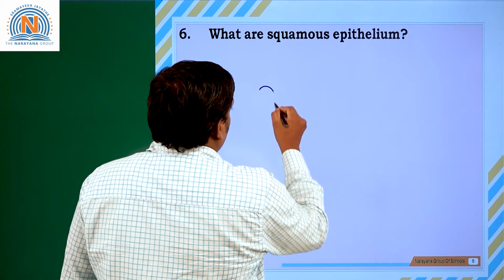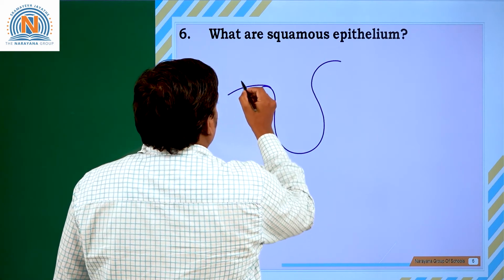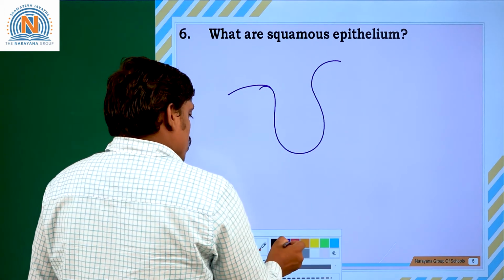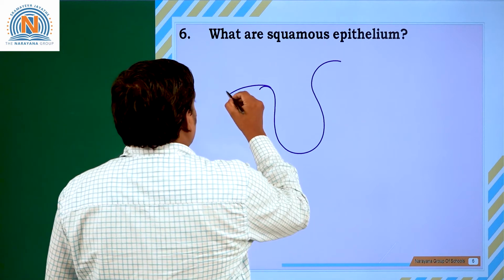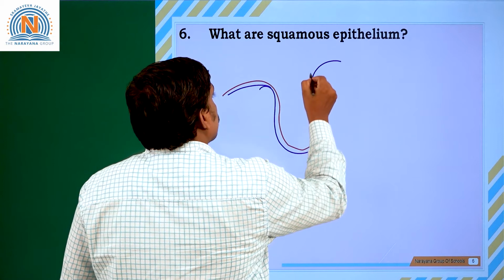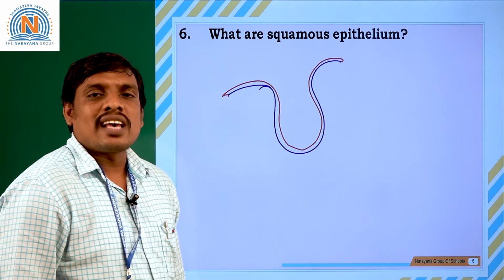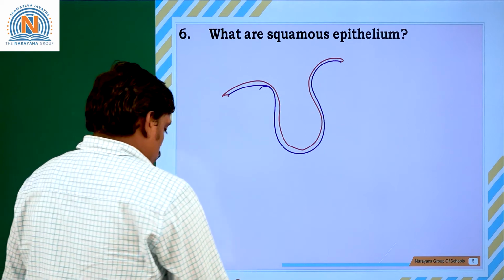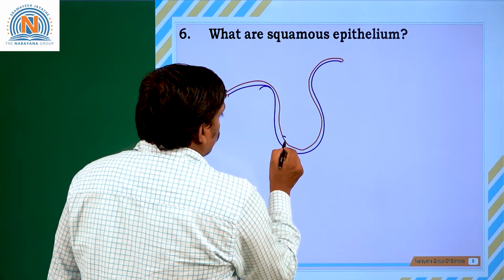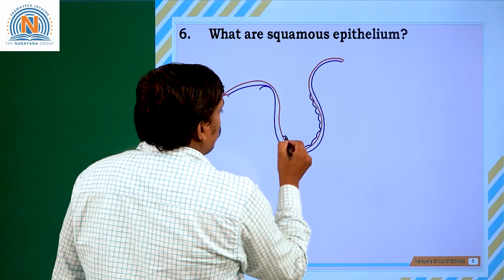You know very well, an alveolus is a microscopic structure, a room-like structure or a small chamber. It is a small room-like structure, a little chamber. They are sac-like structures.